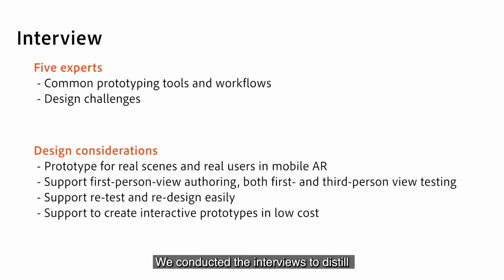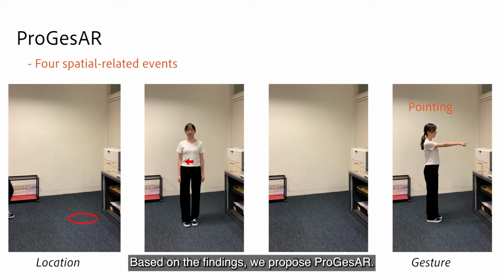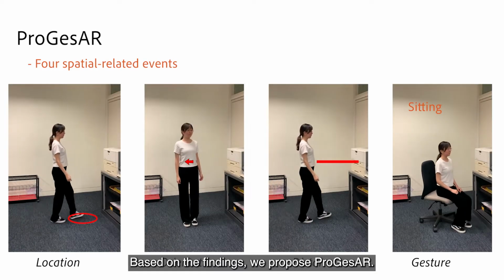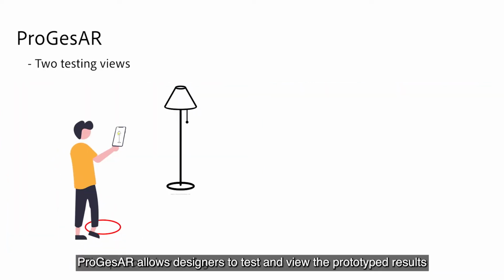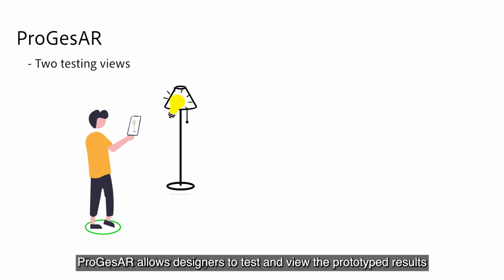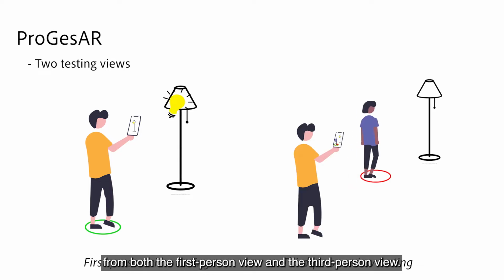We conducted interviews to distill the design considerations for our system. Based on the findings, we proposed ProGesAR. It supports 4 spatial-related events. ProGesAR allows designers to test and view the prototyped results from both the first-person view and the third-person view.